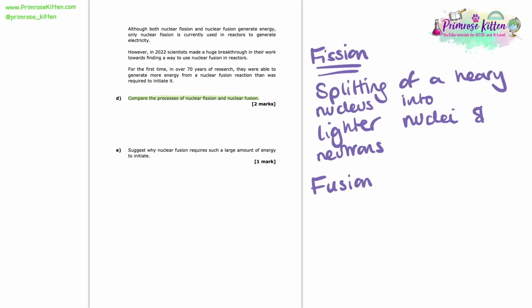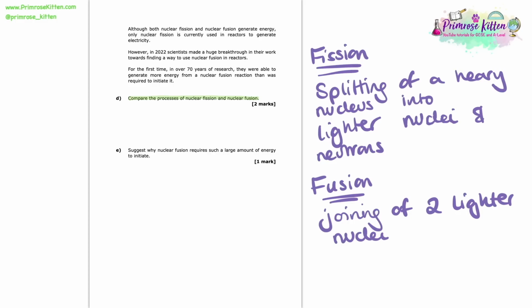So next up we've got nuclear fusion. Now nuclear fusion involves the joining of two lighter nuclei into a heavier nucleus. And that is the difference between fission and fusion. Fission involves the splitting of a heavier nucleus into lighter ones, whereas fusion's essentially the opposite. It's the joining of two lighter nuclei to form a heavier nucleus.